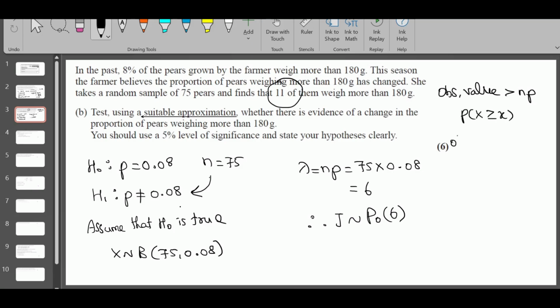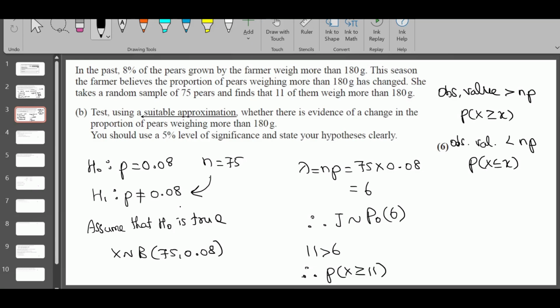If the observed value is less than np, you need to take the lower tail test. Always remember that. The np is 6 and the observed value is 11. You need to write 11 is greater than 6, therefore P(X is greater than or equal to 11).